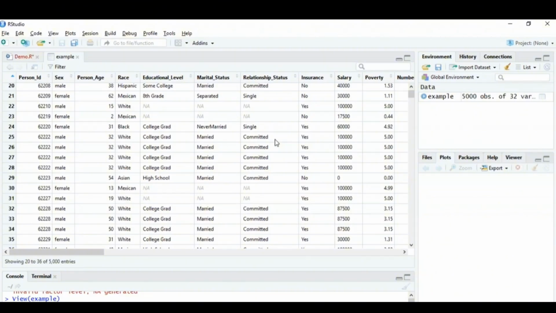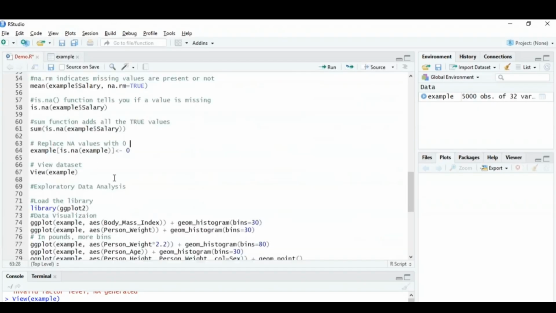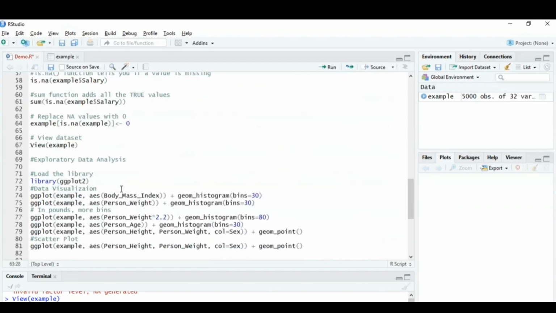So it's completely up to you how you want to deal with the missing data. Initially, I've shown you how you can remove the values and how you can replace null values with something. I leave that part to you so that you explore how you can do that. Now moving on to the next part, that is exploratory data analysis.